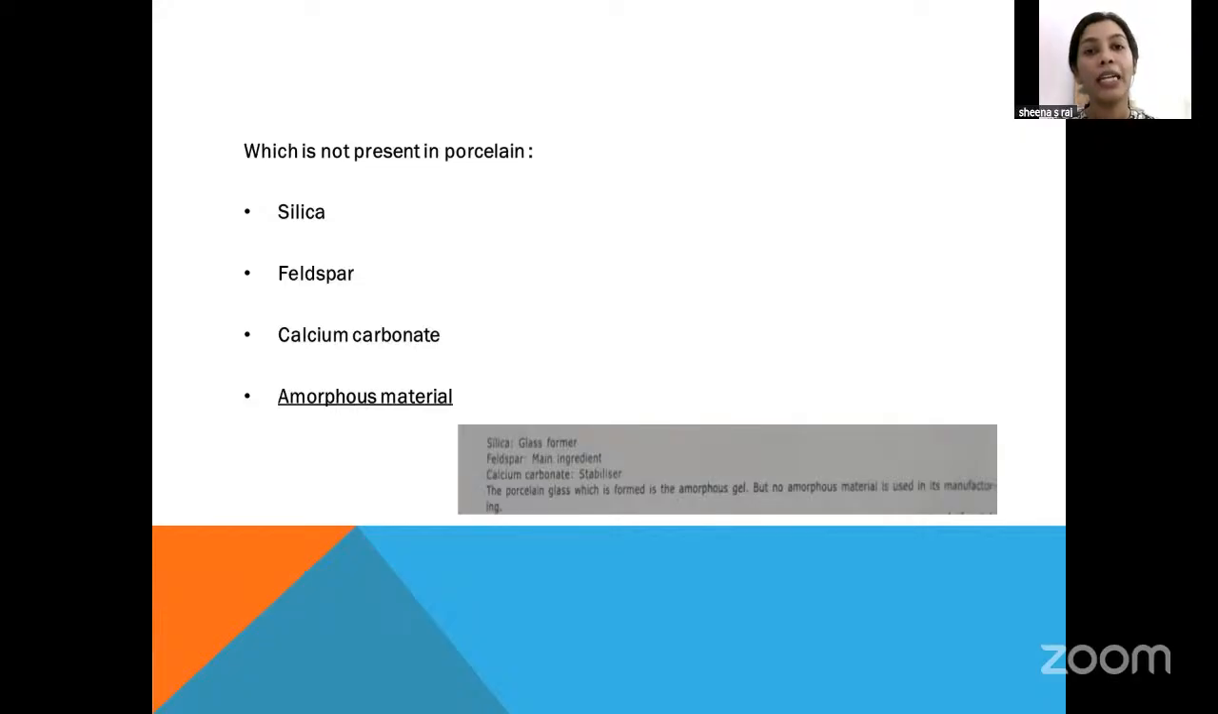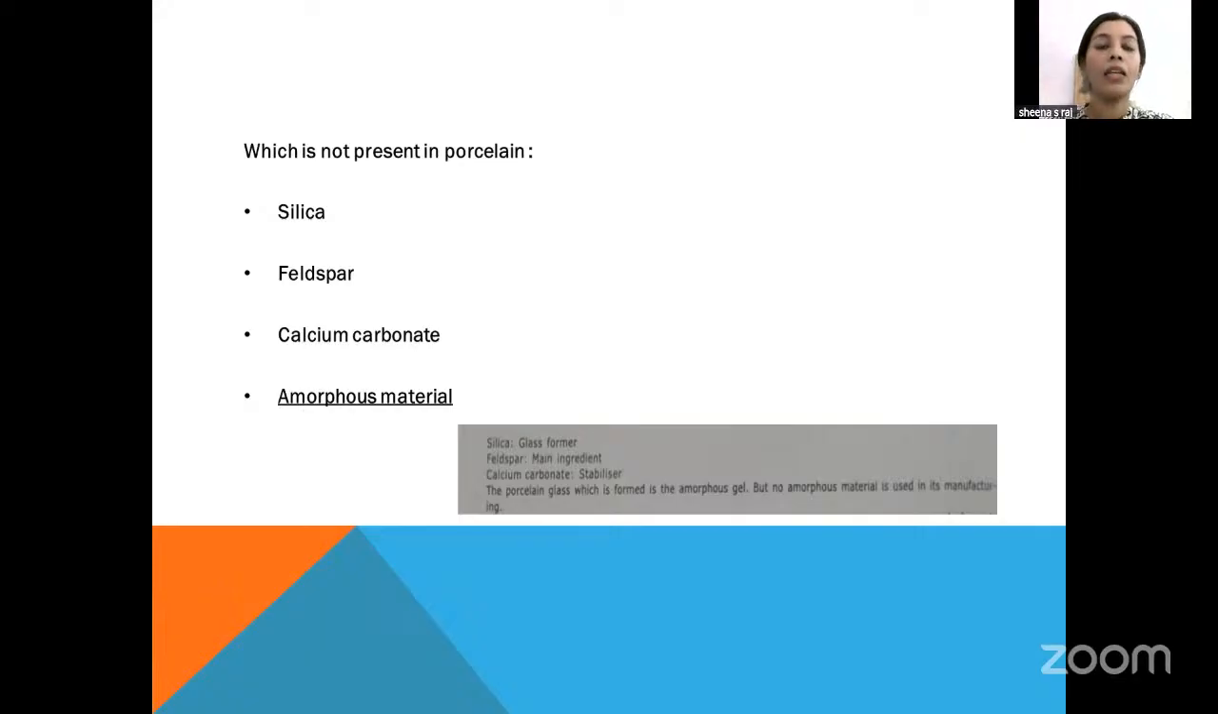Feldspar is actually the main ingredient of that porcelain. Calcium carbonate is always added as a stabilizer. Now, the point that you have to memorize: the porcelain glass form has an amorphous gel structure. But that doesn't mean that an amorphous material is added to the porcelain composition. So please keep in mind, there is silica in the form of a glass former. There is feldspar, which is the main ingredient. Calcium carbonate is there, which acts as a very good stabilizer.